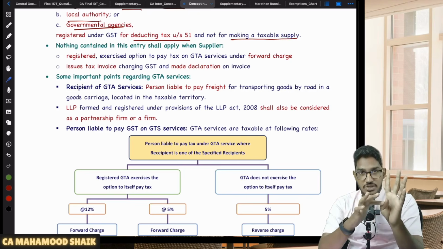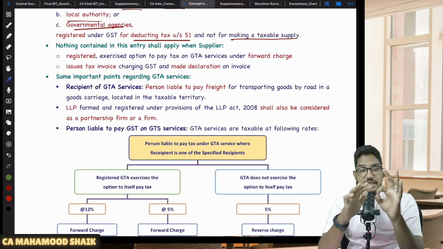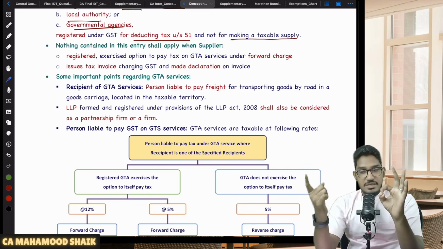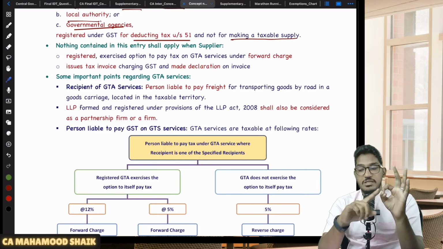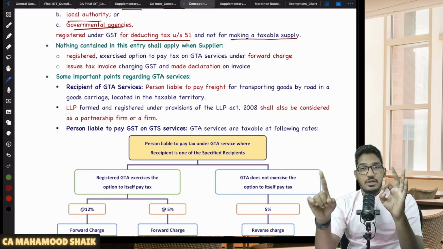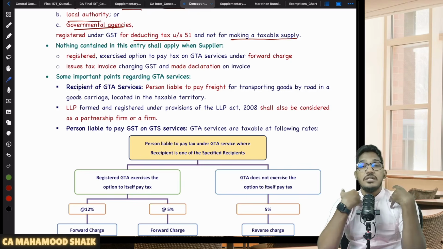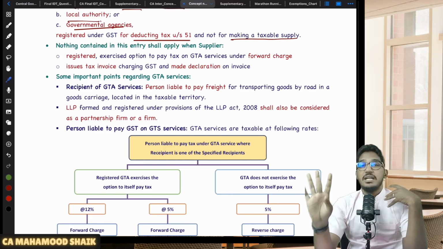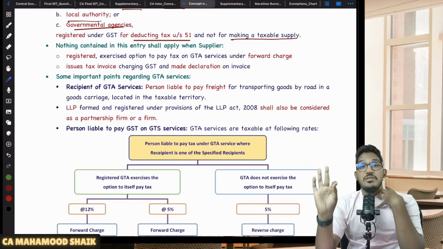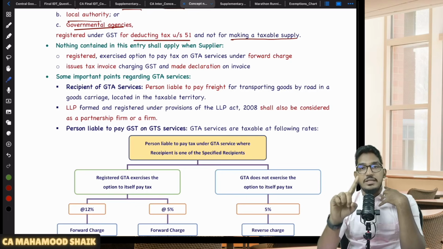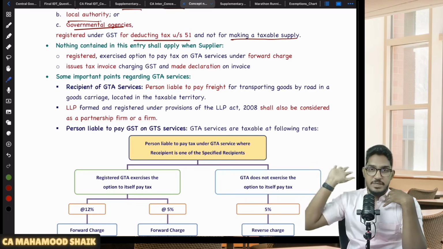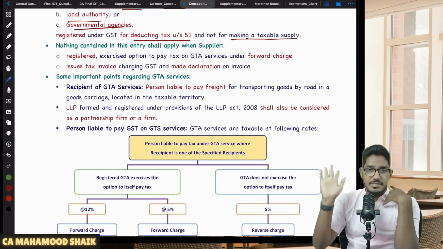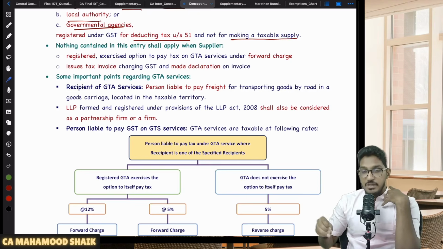They can take the registration and exercise the option saying that I am GTA, my recipient is a specified recipient. Actually, my specified recipient is liable to pay the GST under RCM, but I want to pay the GST under forward charge mechanism. I will take registration and pay the GST under forward charge mechanism. If the GTA exercises such an option, then that will be taxable under forward charge mechanism.